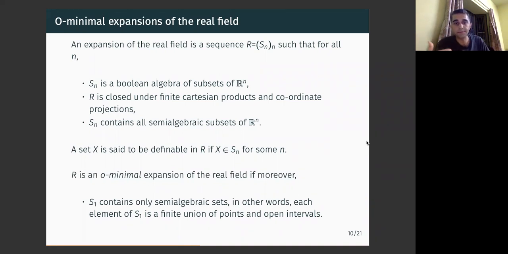If X is such a set and is one-dimensional, a definable subset of the field R, then it is just a finite union of points and intervals. So in particular it has only finitely many connected components, and this is a feature that is shared in this setting by even higher dimensional sets.